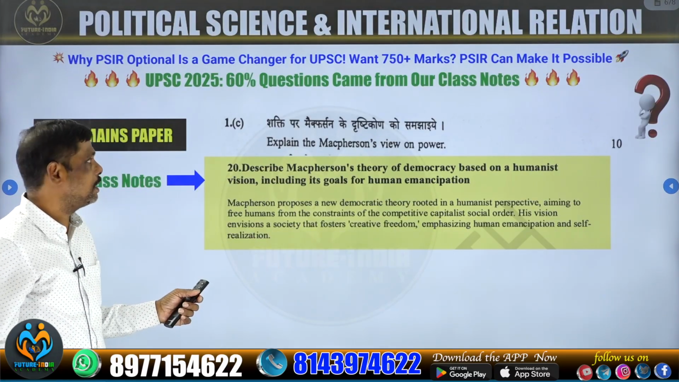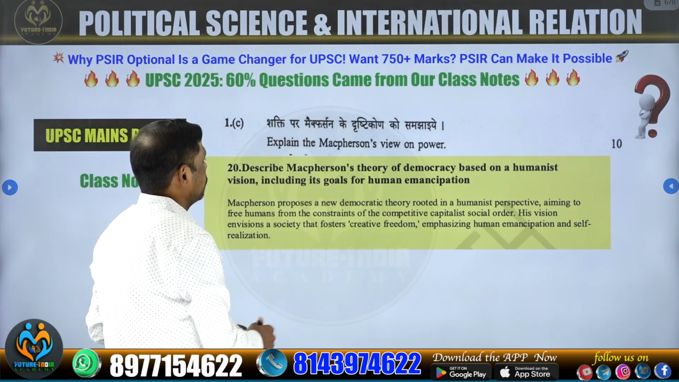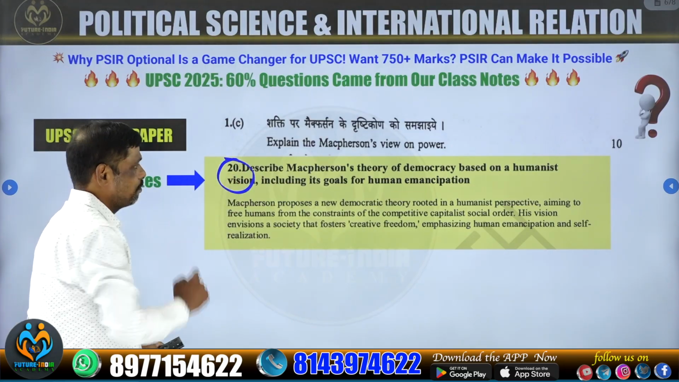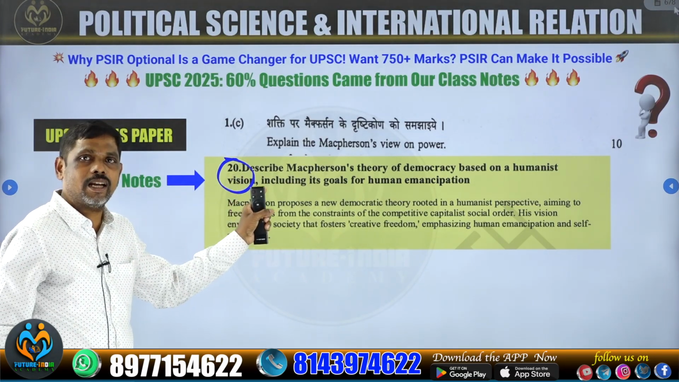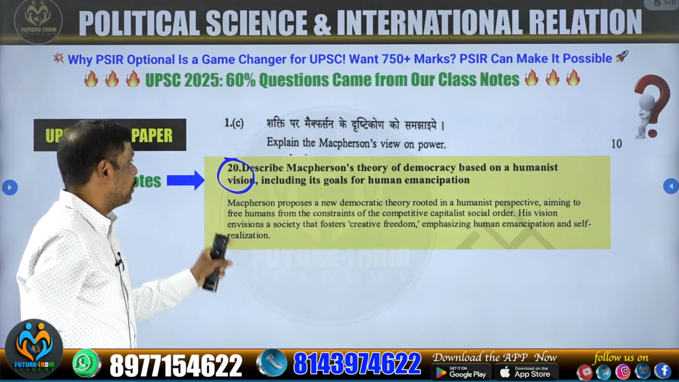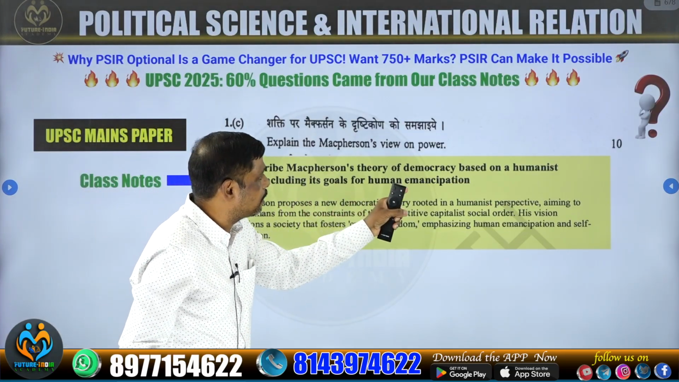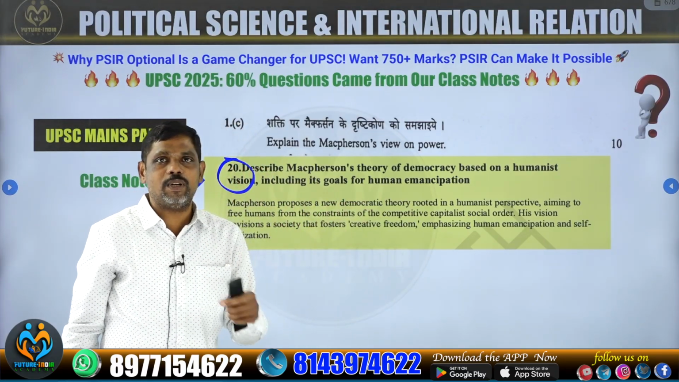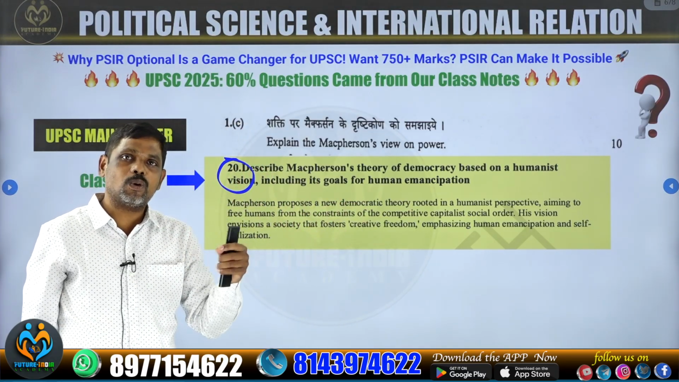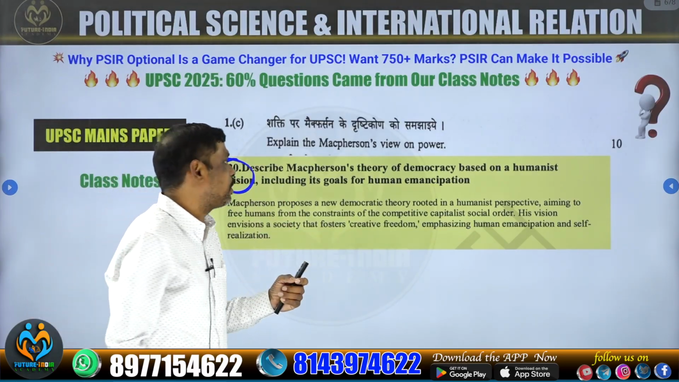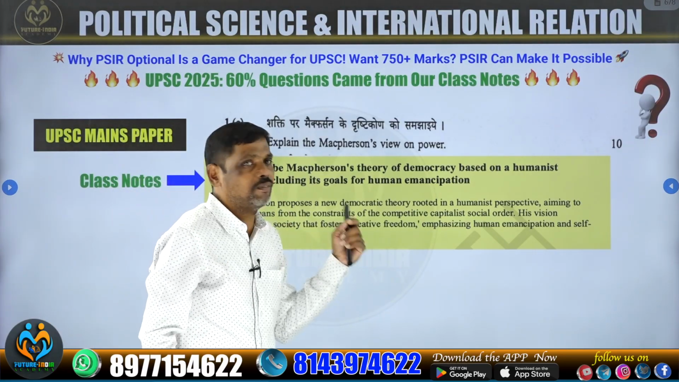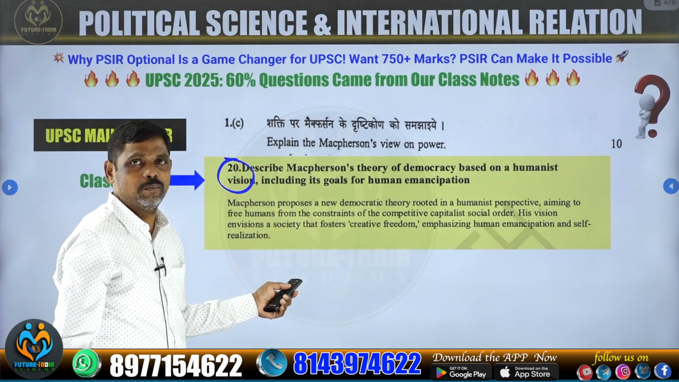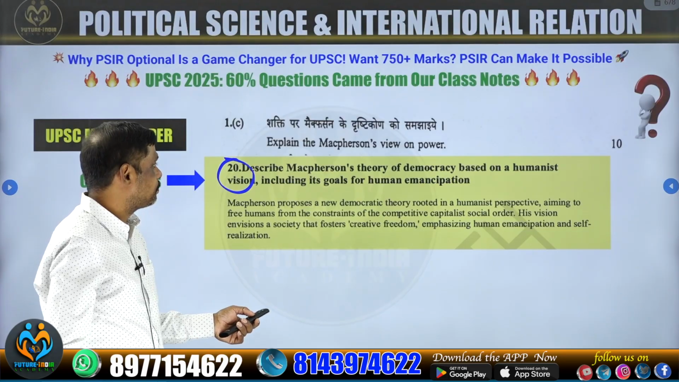Alright. Question number 1C, paper 1. It is for 10 marks. The question is on Macpherson's view on power. So here you can see the question numbers. These are the question numbers in my test series. My question is, describe Macpherson's theory of democracy based upon a humanistic vision, including its goal of human emancipation. When we talk about Macpherson, he is known for his concept of power and how his concept of power has led to a humanistic vision. So the relation between the humanistic vision as well as power. When you look at the answer, you will come to know. So this was a question asked.